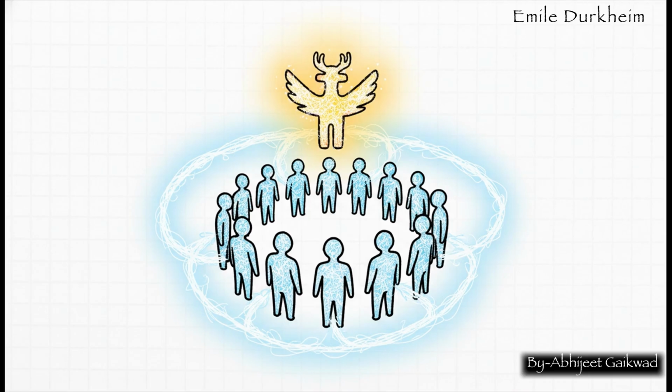Here's the crucial point. He found that the clan worshipped a totem, say, a particular animal or plant. But the totem wasn't worshipped for itself. It was a symbol of the clan. So when the clan worships the totem, they are unwittingly worshiping themselves. They are worshiping the power of their own social group. For Durkheim, God is nothing but a symbolic representation of society. That feeling of energy you get in a large religious gathering, he called that collective effervescence, is the feeling of society's power over the individual.